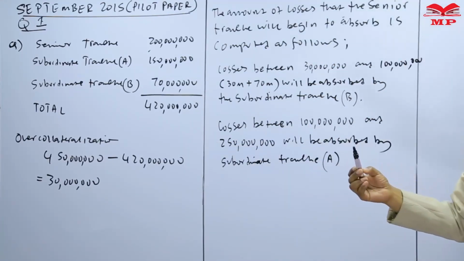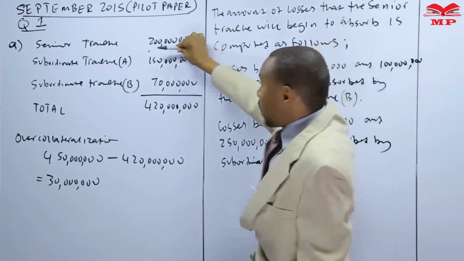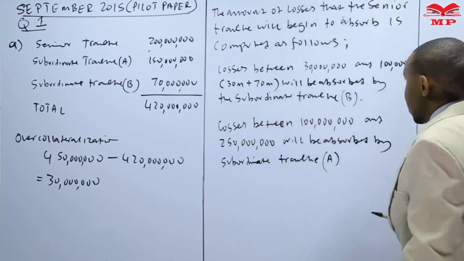Now, to answer the question, we are going to the point where the senior tranche will begin to absorb losses.